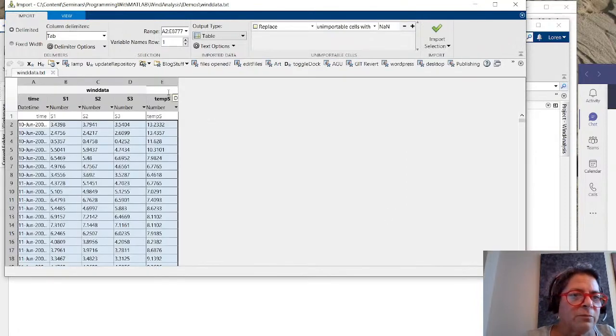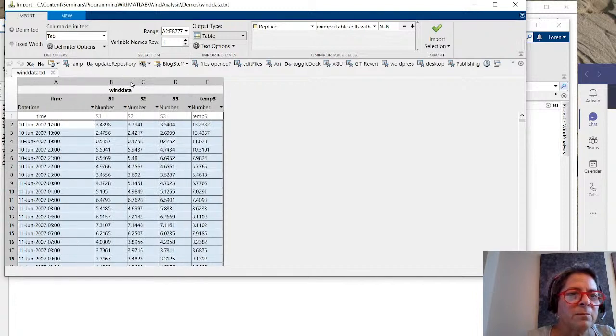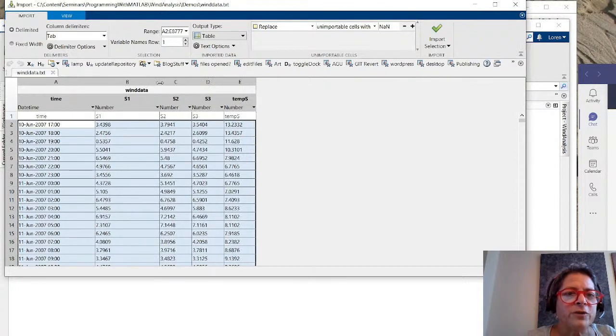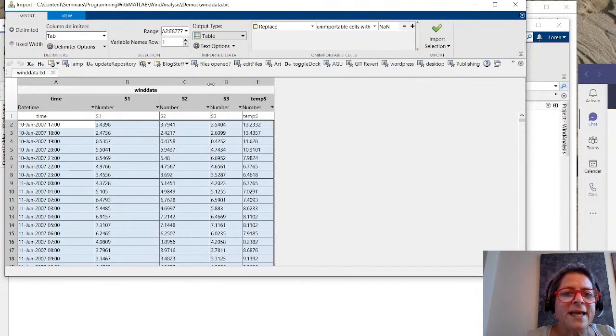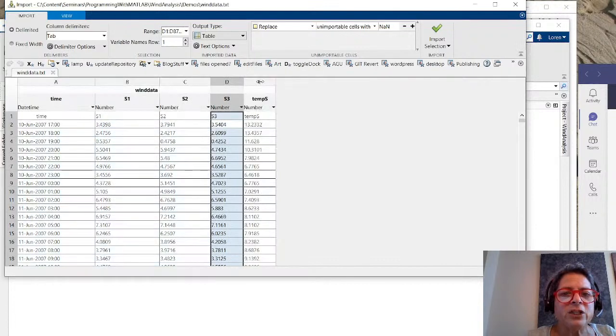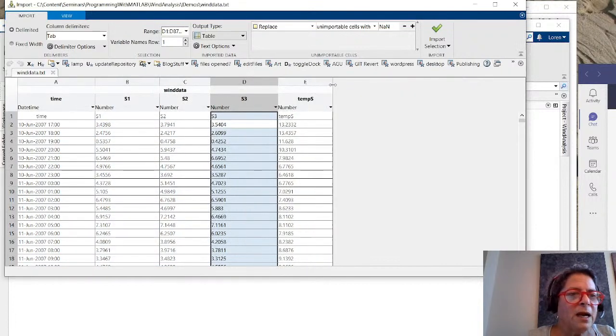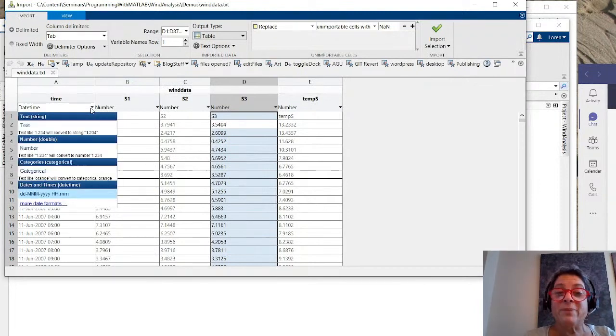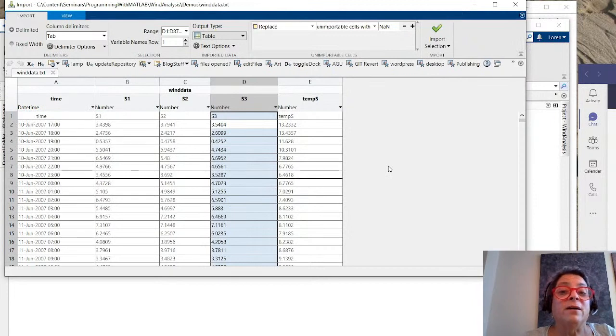Let me make this all a little bit easier to see. I'm going to make these columns a little wider. What you'll see is the first column, MATLAB detected that it was actually a time, and so it offers to put it in a datetime format. I could put it in a string instead, but datetimes are really, really awesome. So if you've been using MATLAB a long time and you're using datestr or datenum, please, please, please read the documentation and move to datetime. It will save you a huge amount of hassle.